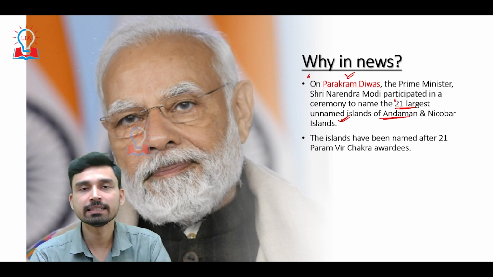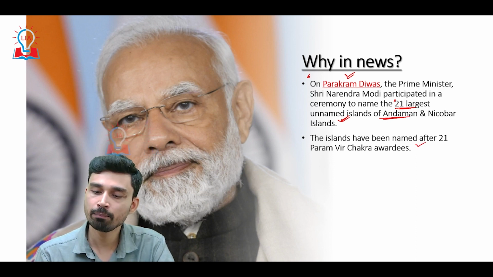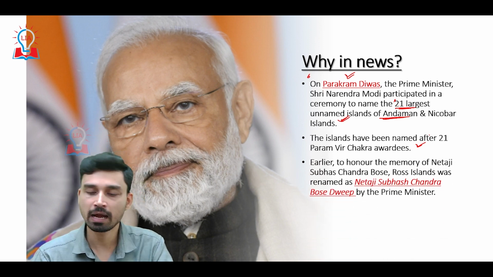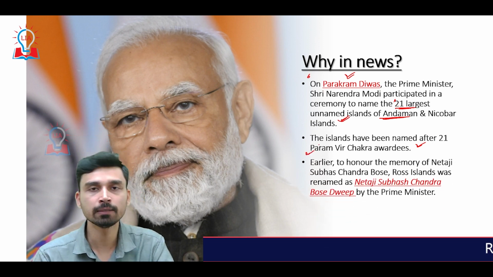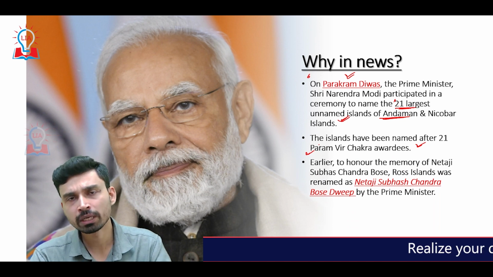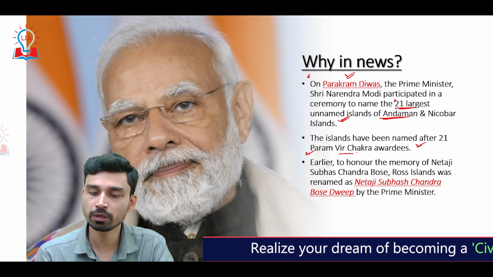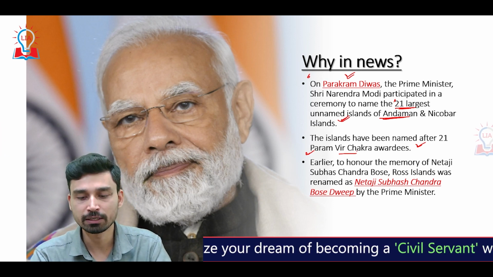So these 21 islands have been chosen and their names have been put after the 21 Param Vir Chakra awardees, that is, the highest gallantry award of India, given to the soldiers who have sacrificed their life and shown valiance and courage on the battlefield.